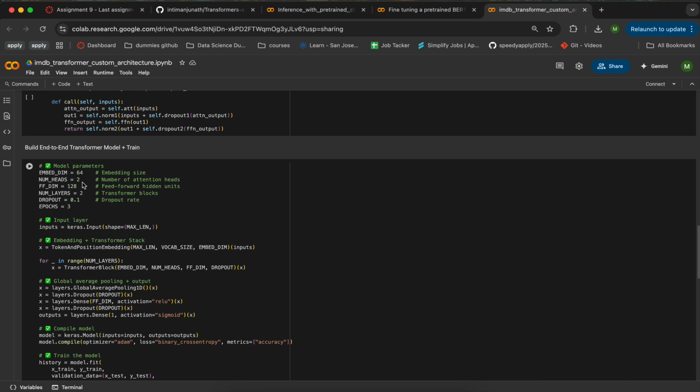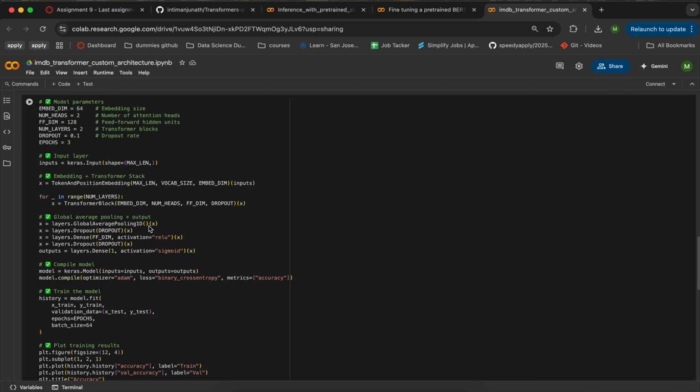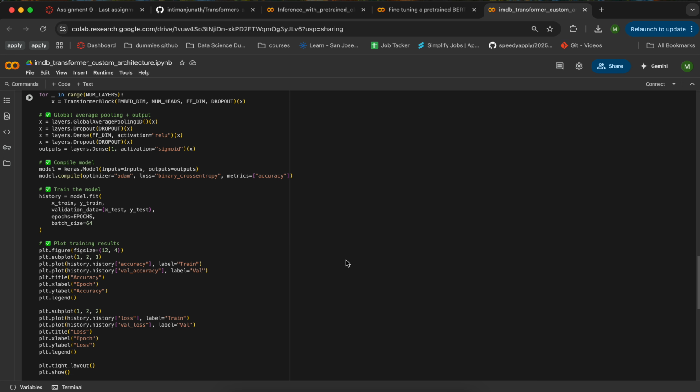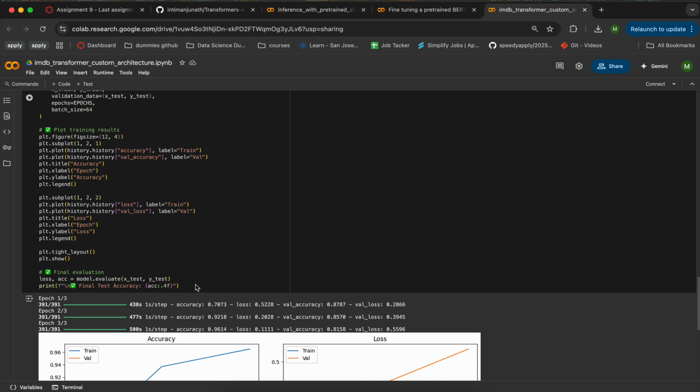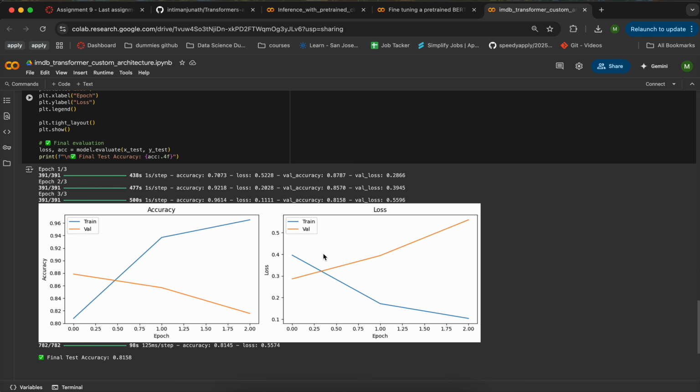This is the model parameters, input layer and embeddings for that. Then we compile the model, train the model, and plot the results. And this is the evaluation metrics and the scores for this one. So this completes all three parts of the assignment.